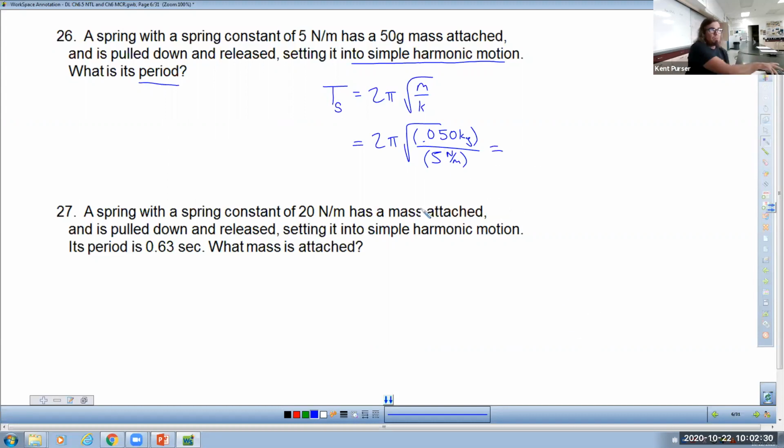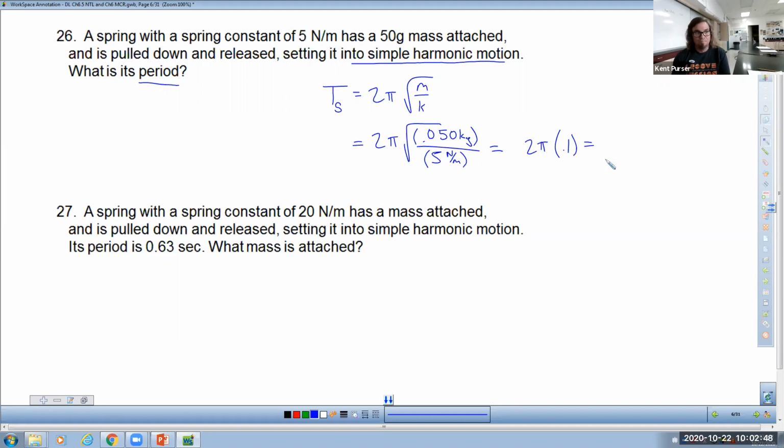So now we take the 0.05, divide that by the 5. My calculator says 0.01. Then I'm going to square root that. Says 0.1. And now I'm at the point where I can say 2 pi times 0.1.